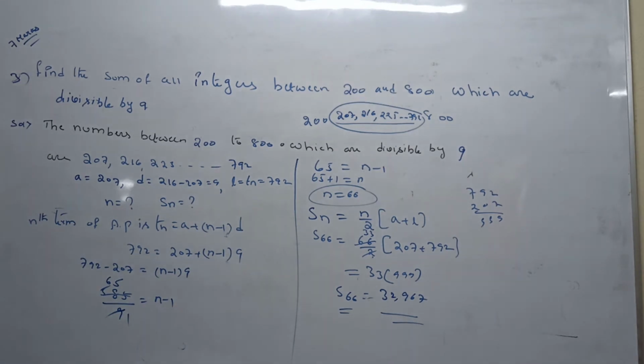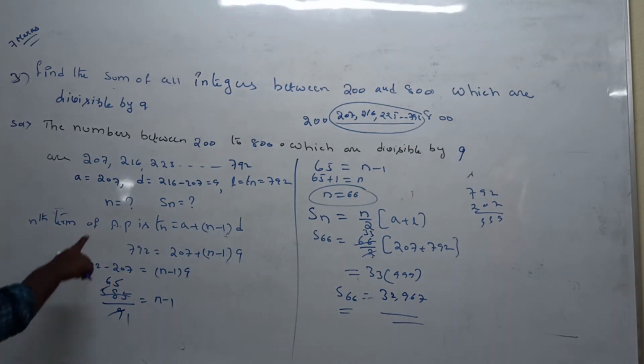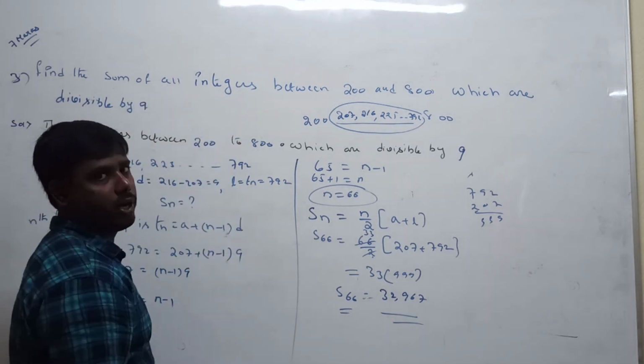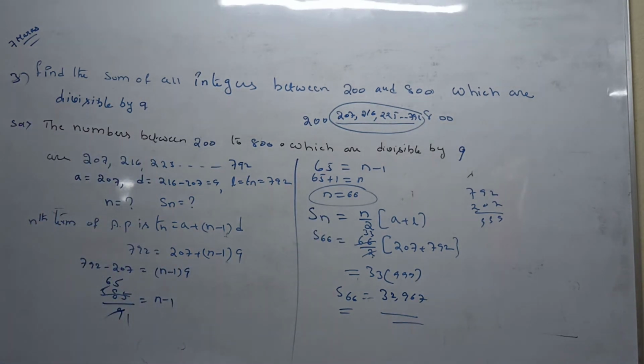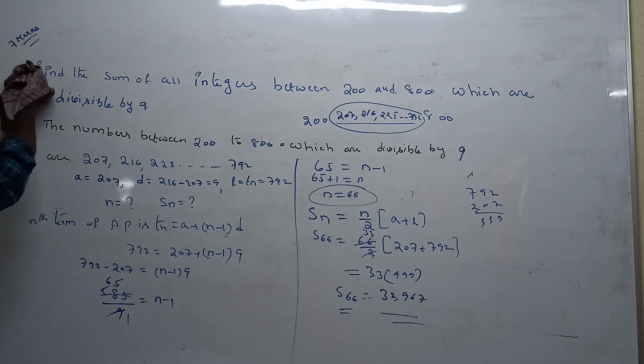That's why we are taking the sequence: 207, 216, 225, and so on up to 799. How many numbers are there? You don't know. That's why you need to find the number of terms. Whenever you get the n value, you can calculate the sum. That's why we are applying the nth term and sum of the progression formulas. Very easy, only 7 or 8 steps, only applying 2 formulas. Is it clear? Next, fourth one.